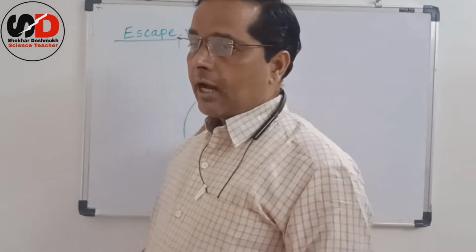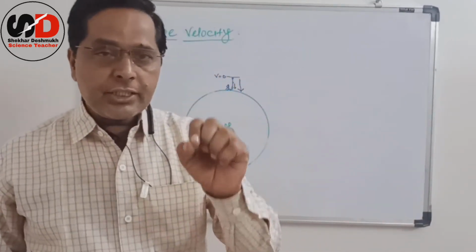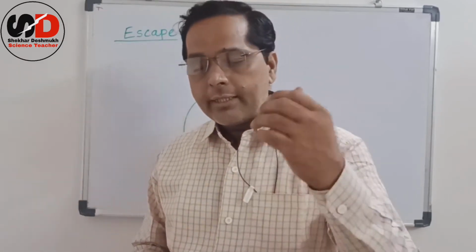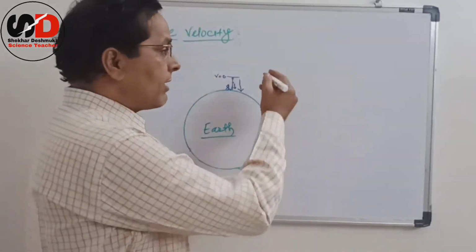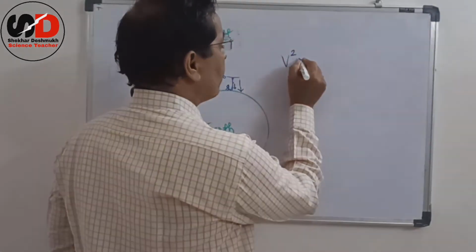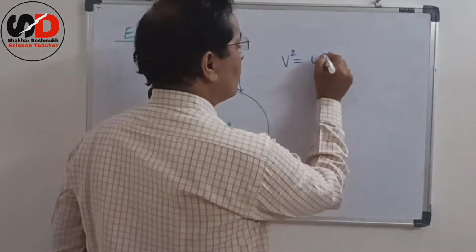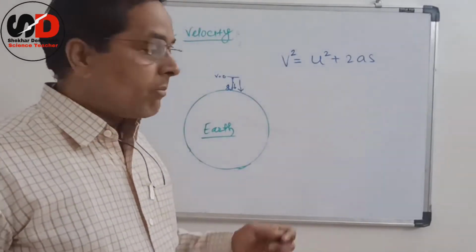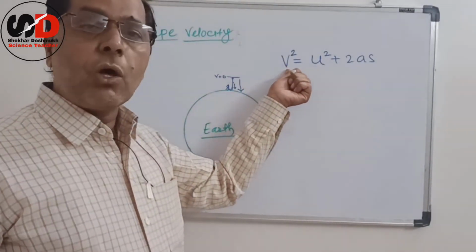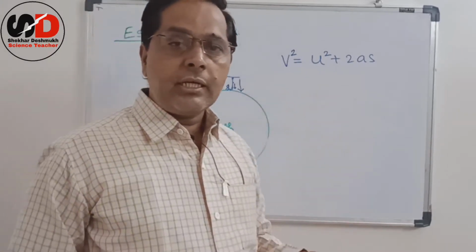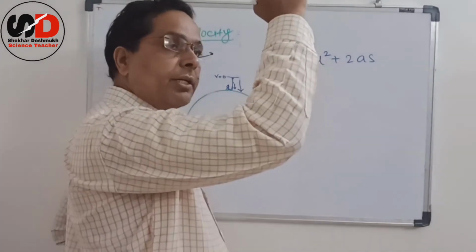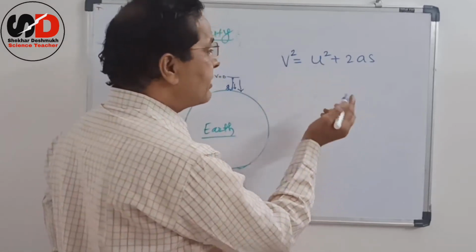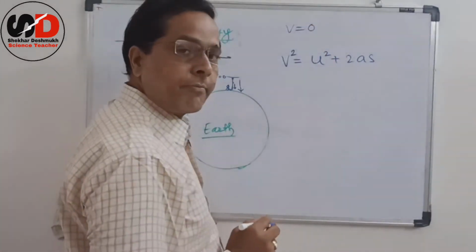In the last period, I told you that each time you have to keep a notebook with you and a pen. So write the equation of motion in your notebook. I will write it here. V square is equal to U square plus 2AS. Here V is nothing but the final velocity. Definitely whenever the ball reaches the particular height, the final velocity becomes zero, and therefore we take V is equal to 0 here.